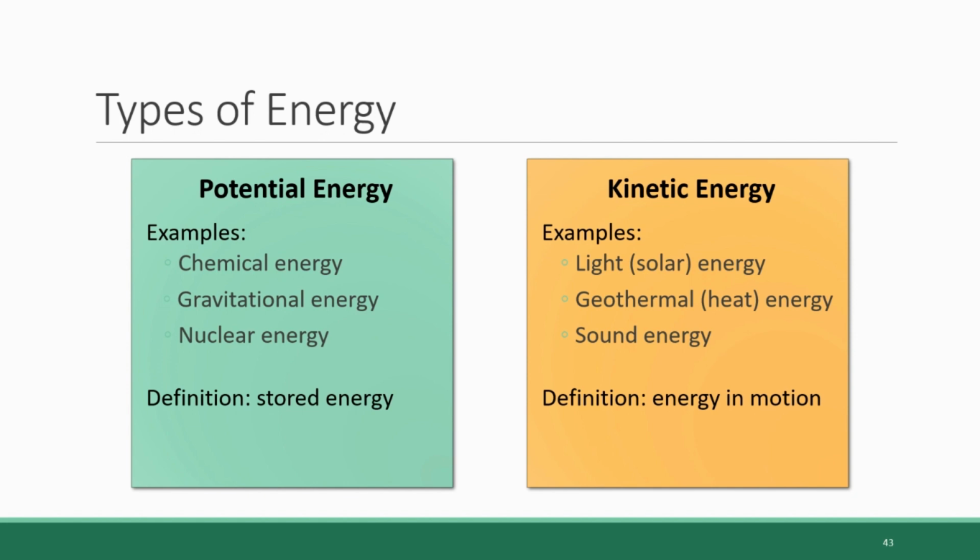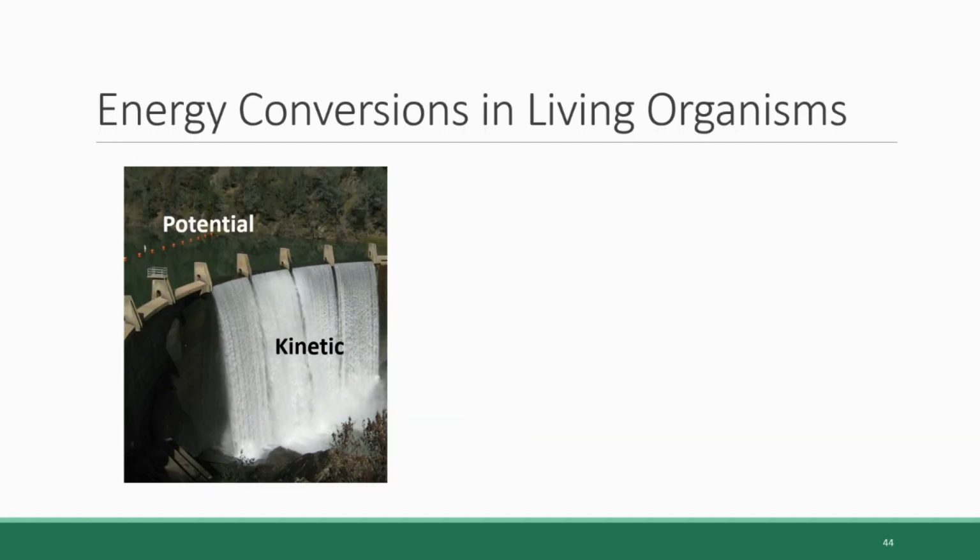A major part of what we call an organism's metabolism is dedicated to converting between kinetic and potential energy, taking that potential stored energy, that latent form of energy, and turning it into kinetic energy and vice versa. Because energy is not permanently in one form or another.